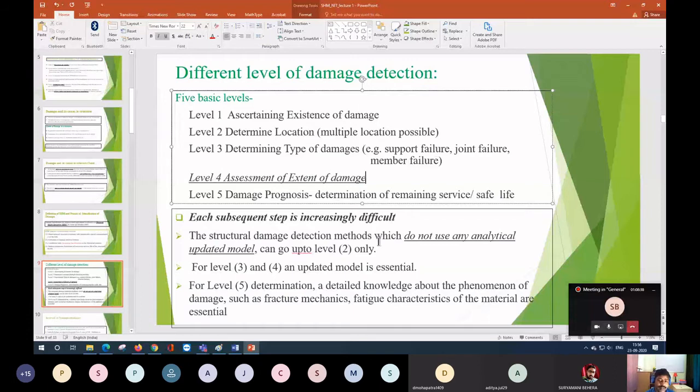So in health monitoring of the structure, we are not making a proper model of the damage, we are just reducing rigidity or stiffness.